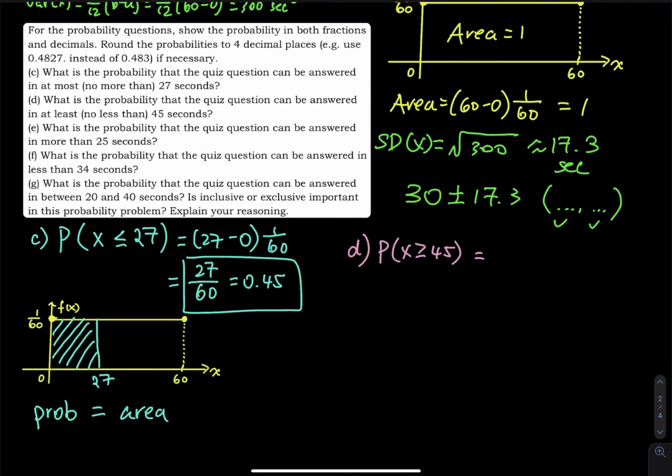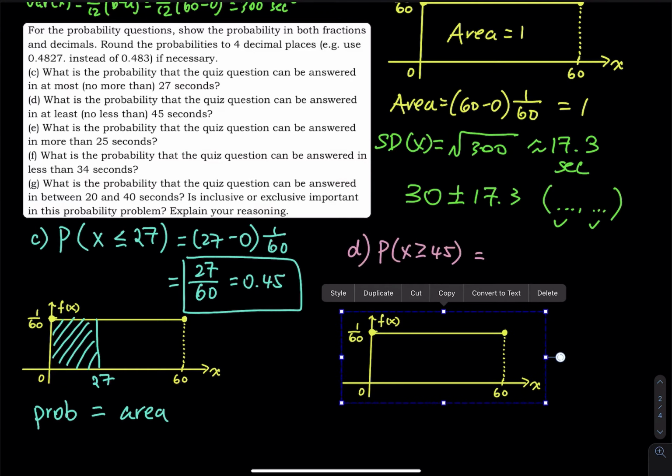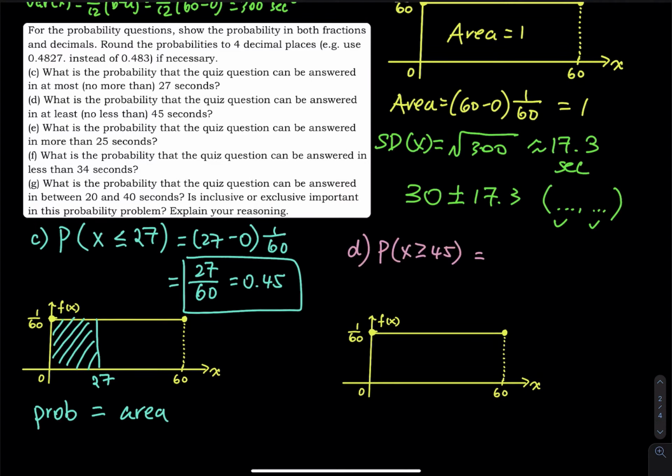So I don't need to draw a new graph. So this is my graph. And then you have to tell me where is 45. So that should be close to 60, right? Greater than or equal to is right there. So you have a big minus small, and then times the height of the rectangle.